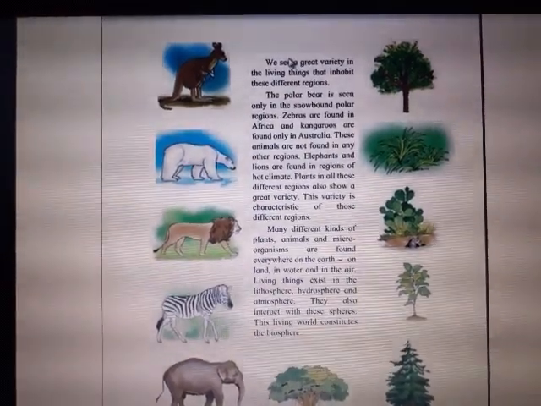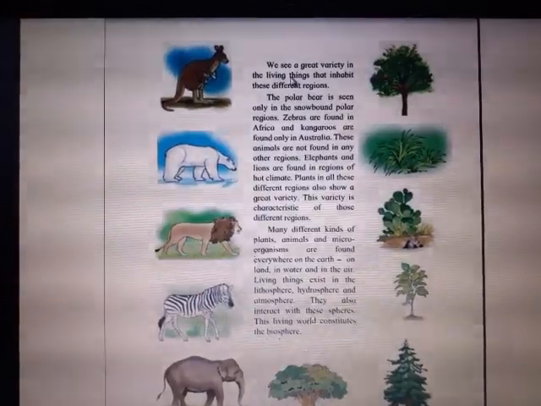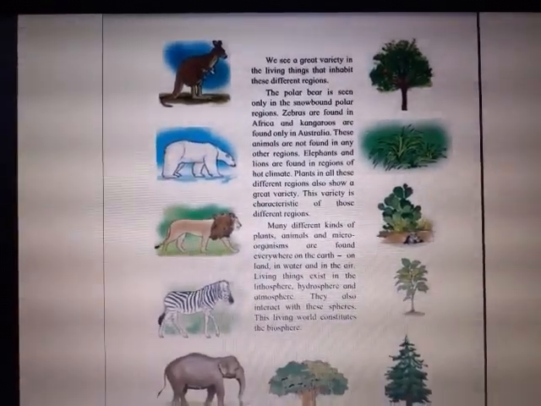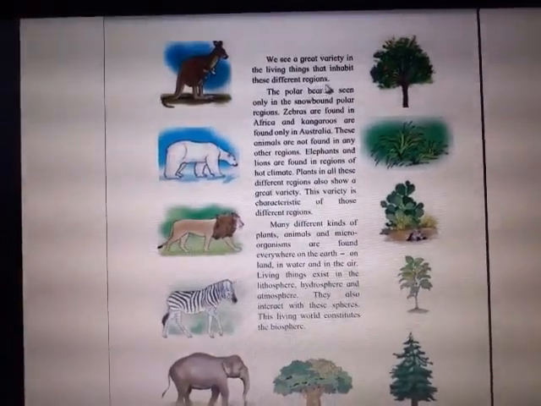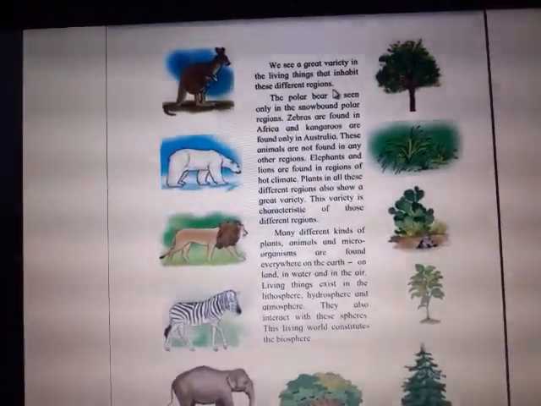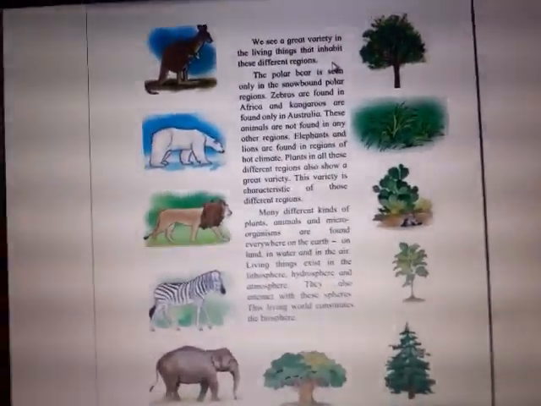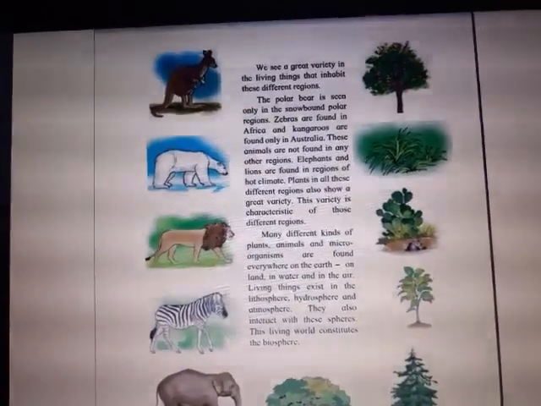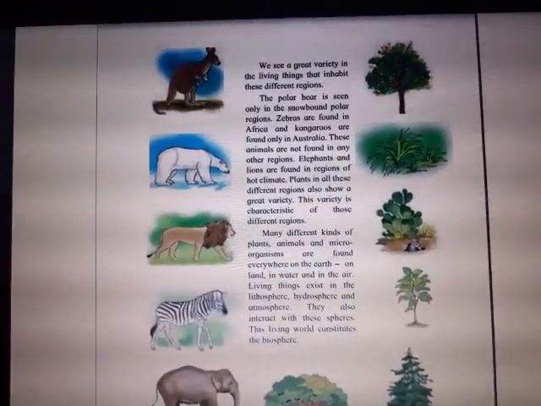Children, you will open your page number 16 and let us continue with it. Page number 16, the biosphere we are studying. We see a variety of living things that inhabit these different regions. In different regions we observe different types of living things, plants, animals, all are different. They are not the same everywhere.